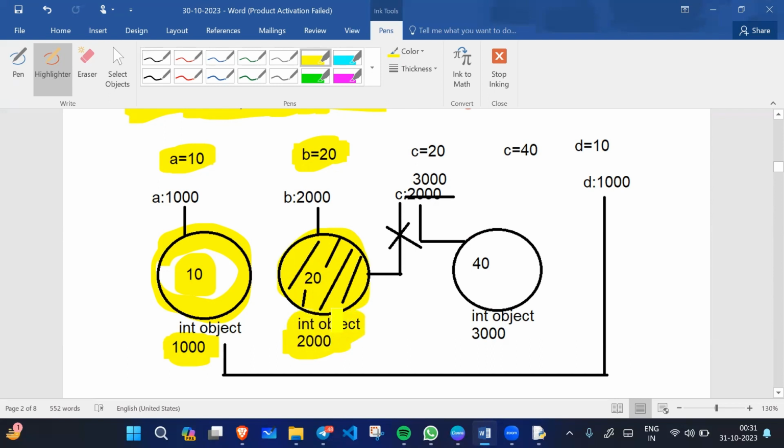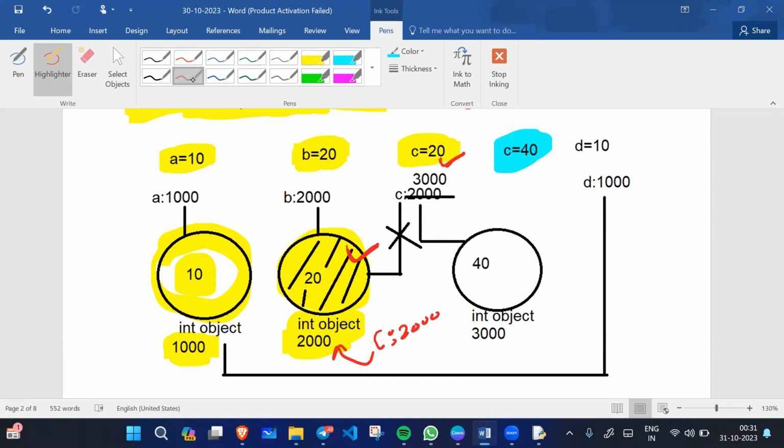Let's say we created c equals 20. Okay, but 20 is already created. The memory block having the value 20 is already there. So what will happen? A new memory block will not be created. Instead, what does the C block do? The C block refers to this 1000 memory block.